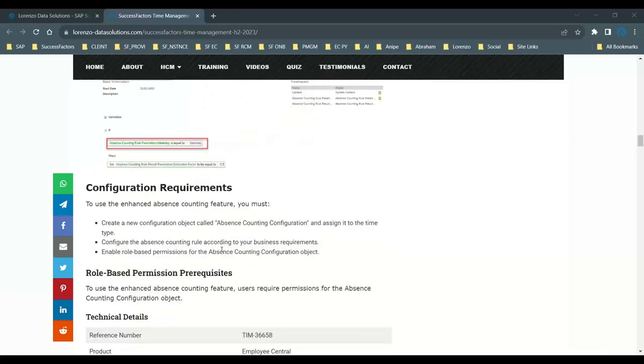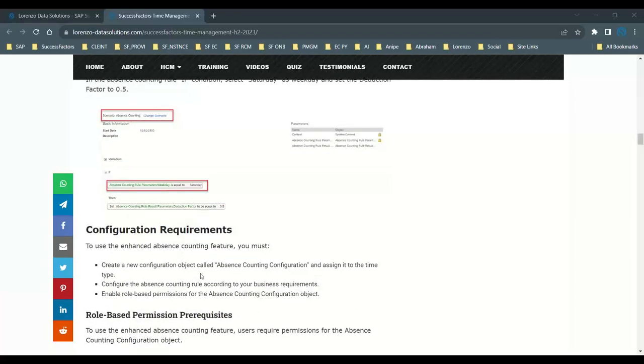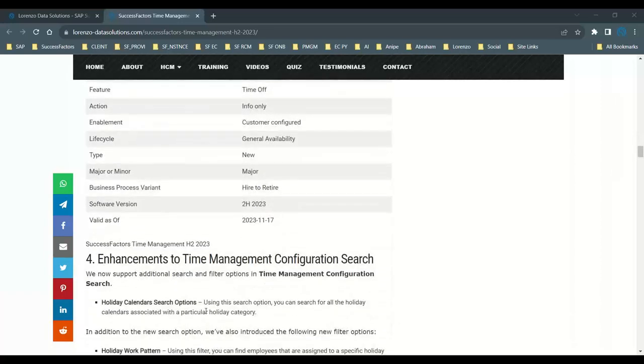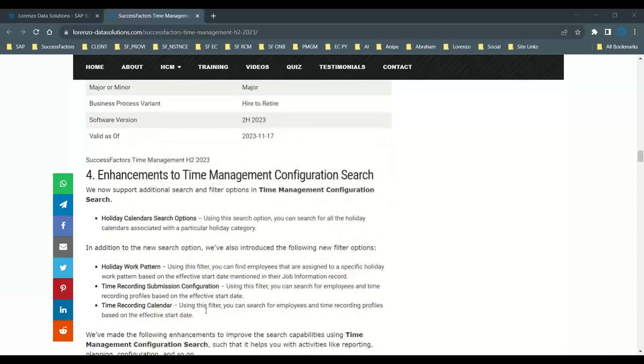So this is one of the new enhancements. For this enhancement, you first create a new configuration called absence counting configuration and assign it to the time type. And this configuration, absence counting rule, is going to work as per your business requirement, and it is completely RBP based functionality. So that's one thing that helps you to add more enhancement with regard to the absence counting rule, the days that you wanted to deduct as per your criteria. Next,